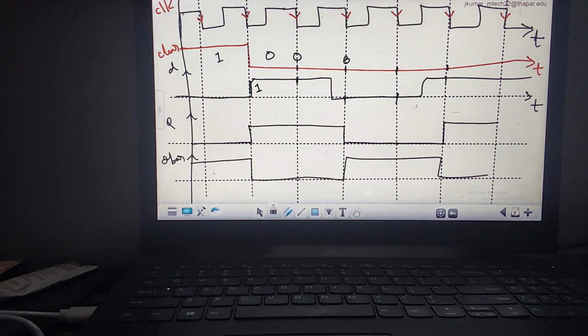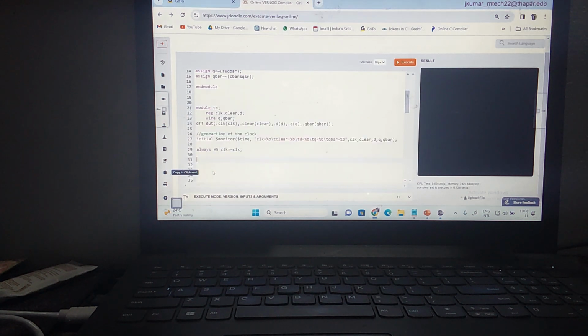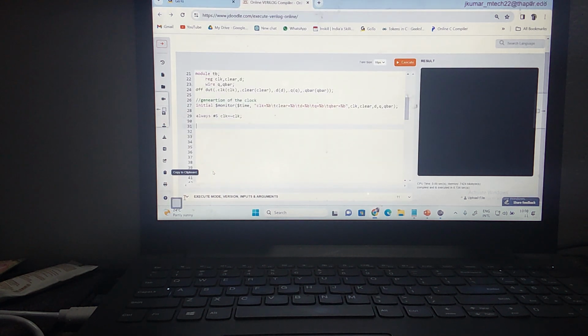For that, what do I need? Clock. Then what do I need? Clear. What else do I need? D. Then I should see the output of Q and Q bar. Now let us write the program for this. What I need first is monitoring. I'm monitoring which values? Clock, clear, D, then Q, Q bar. So these are the arguments I'm passing to this.